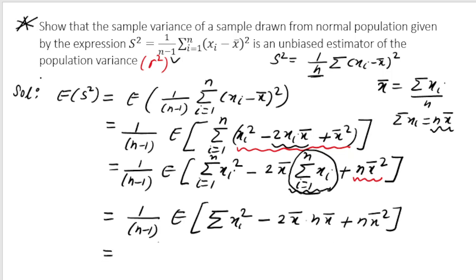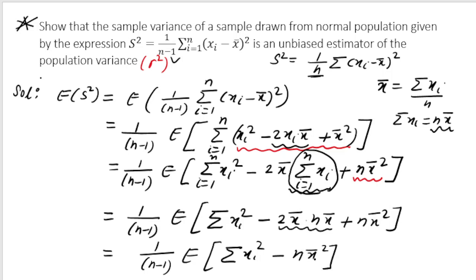So what is the next step? I get 1 by n minus 1 expectation of summation xi square minus 2 into n into x bar square, so minus 2 n x bar square and plus n x bar square. So I will get n into x bar square.